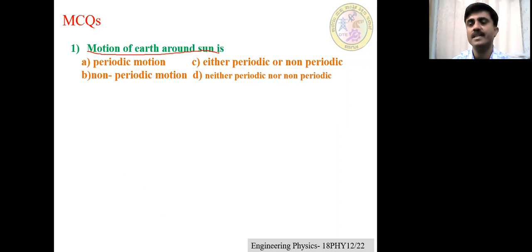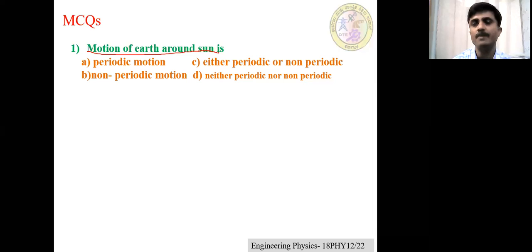The motion of Earth around the Sun is, dear students, please have a guess. The motion of Earth around the Sun is an example of what type of motion? It's an example of periodic motion. How do you say so? Because this is already one of the familiar examples for us.